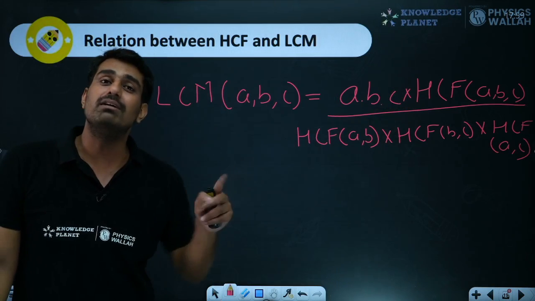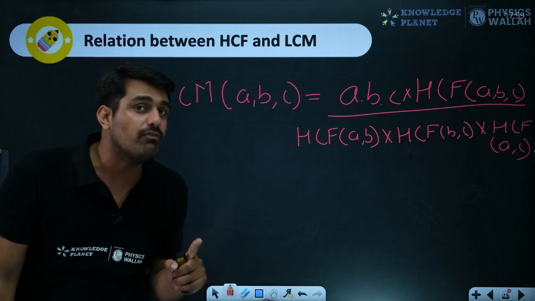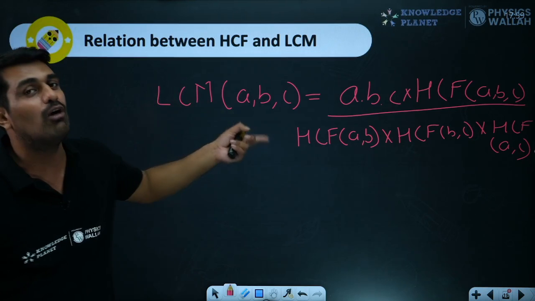I told you that for two numbers that formula works, but it does not work when we have three numbers. When we have three numbers, this is how the formula works.